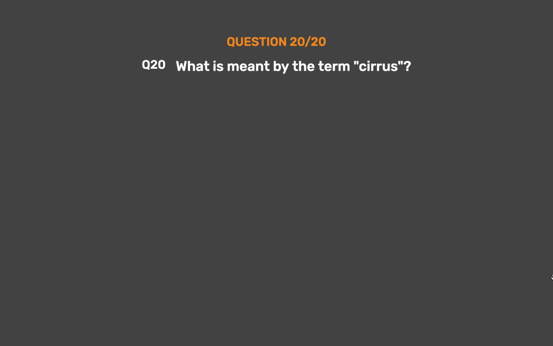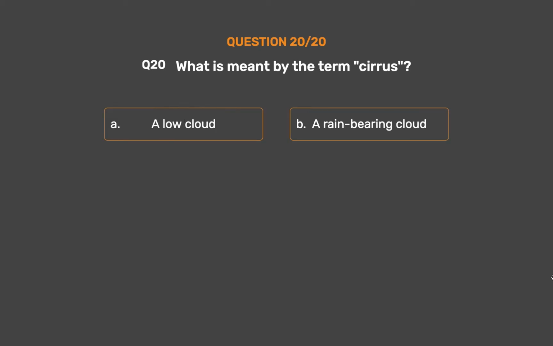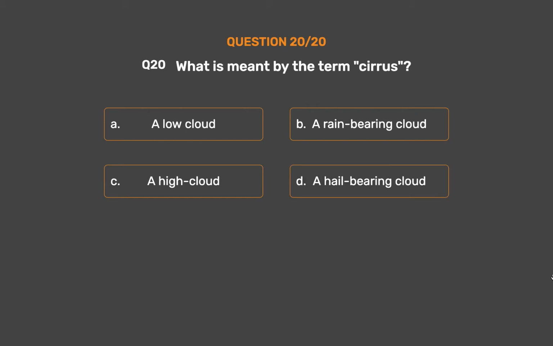Question number 20. What is meant by the term cirrus? Option A. A low cloud. Option B. A rain-bearing cloud. Option C. A high cloud. Option D. A hail-bearing cloud.